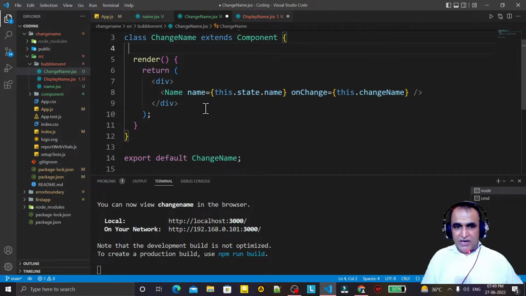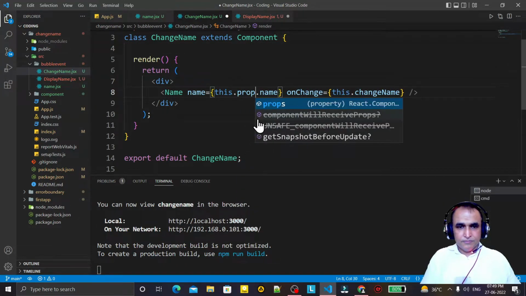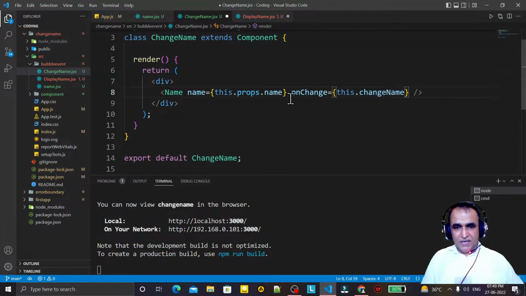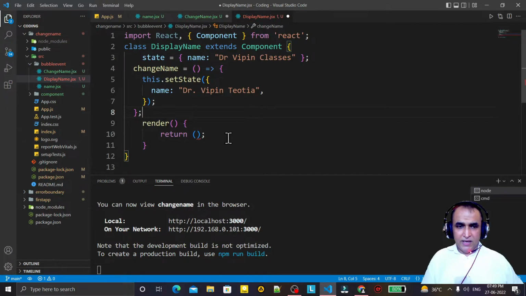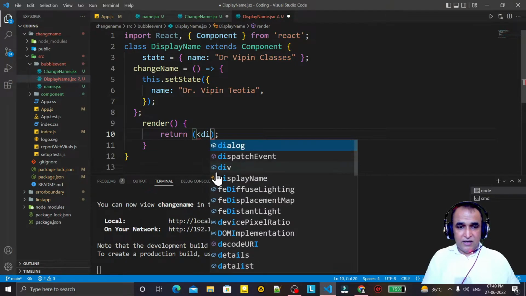So as a child, here I will use these props. Here also I am passing this event to the child by using props, and here in place of change name I will type onChange. This onChange I will pass from display here. Now we have the component here. So here I just create a div tag.